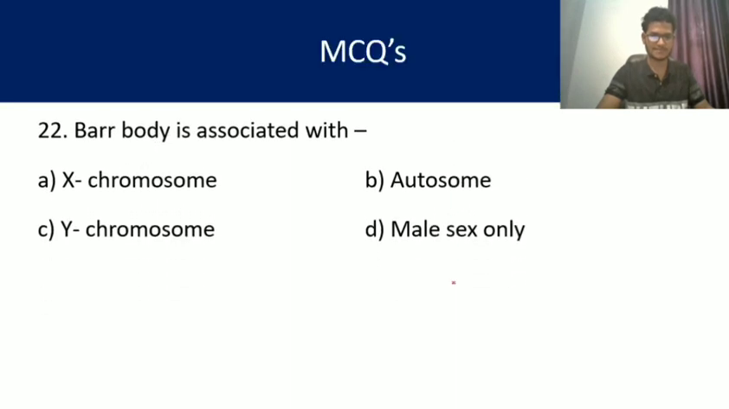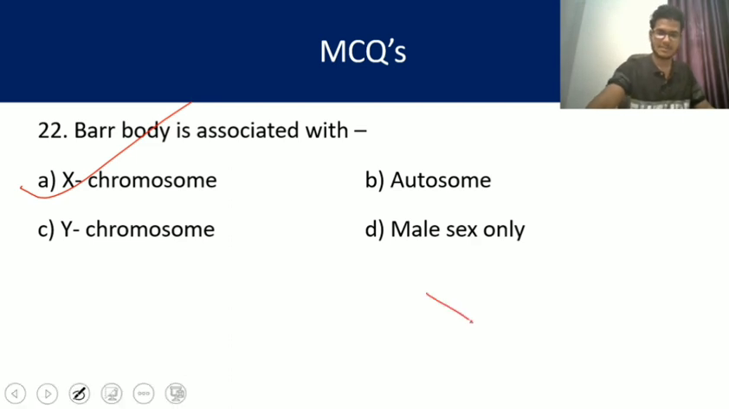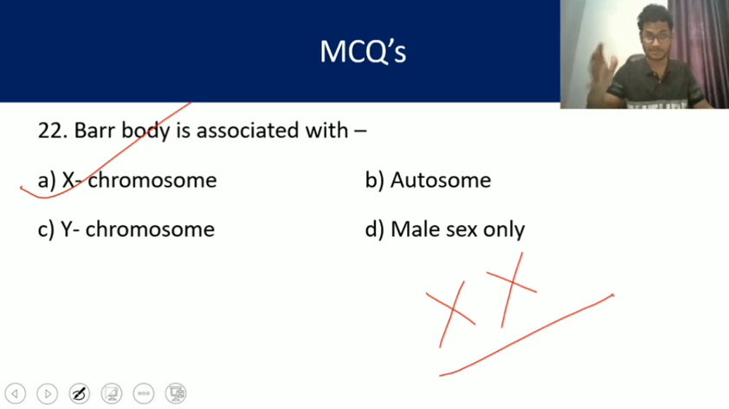Question number 22. Barr body is associated with, it is very easy, X chromosome. A female has more X chromosomes than a male, XX is the set. The number of X chromosomes more than one is counted as Barr bodies. So, my dear friends, Barr body is associated with the X chromosome. A is the right answer.